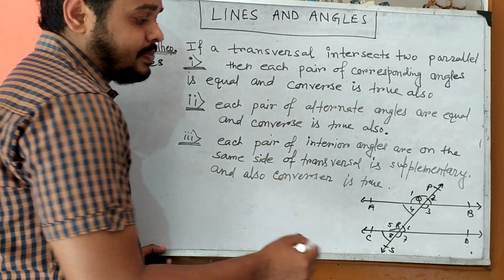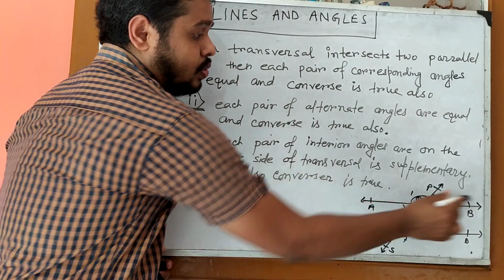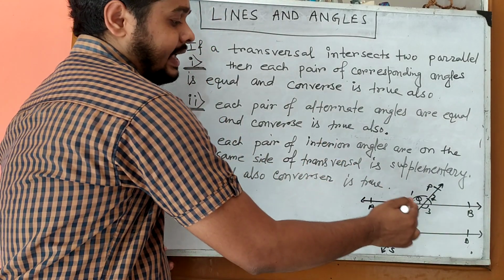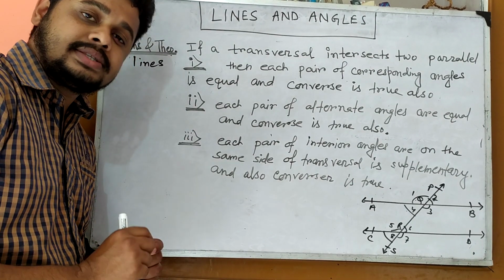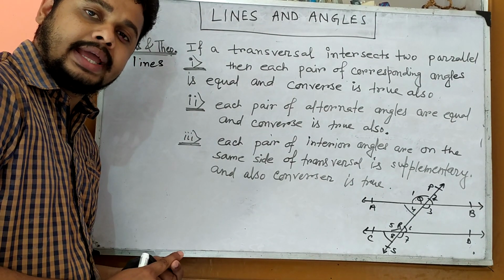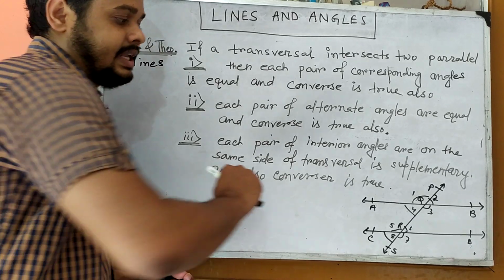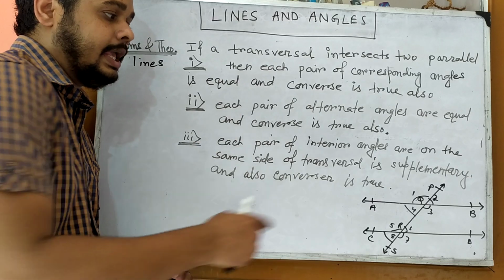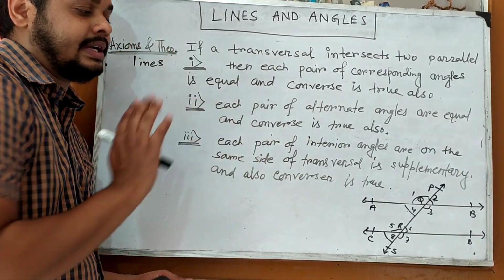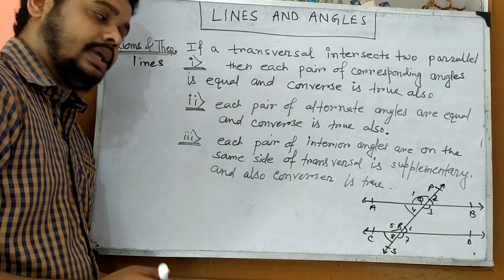And conversely, if these two lines are parallel, then angle 4 and angle 6 are equal. So our conclusion is, if alternate interior angles are equal, then these two lines are parallel, and conversely, if these two lines are parallel, then alternate interior angles are equal.